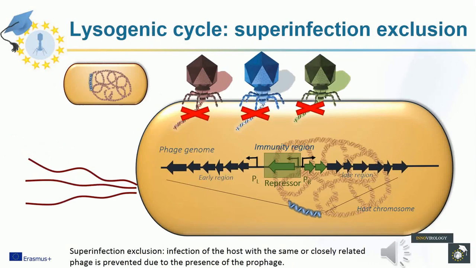The viral repressor protein does not only inhibit transcription from the genes located on its own prophage, it also prevents gene expression by any identical or closely related virus that tries to infect the same host cell. This results in the lysogens having immunity to superinfection by the same type of virus or related viruses.